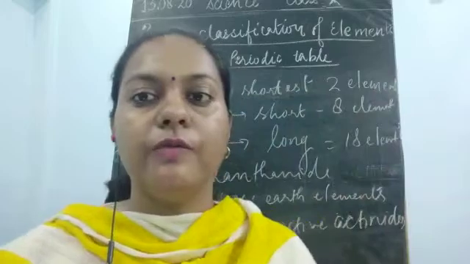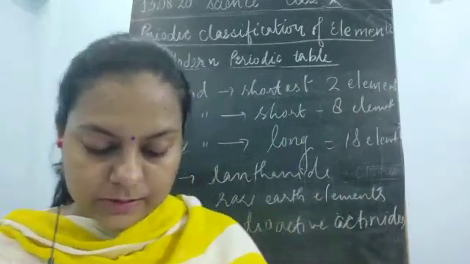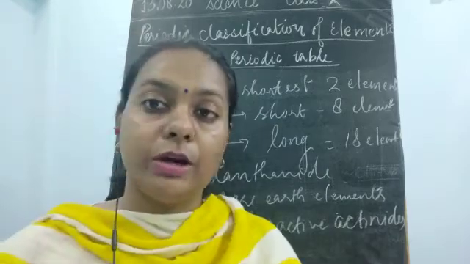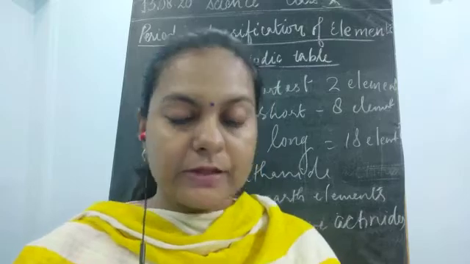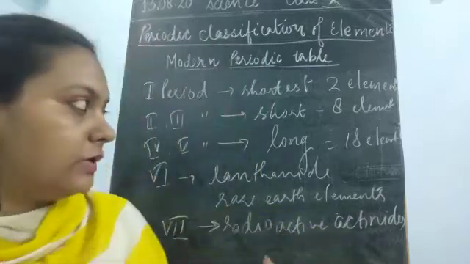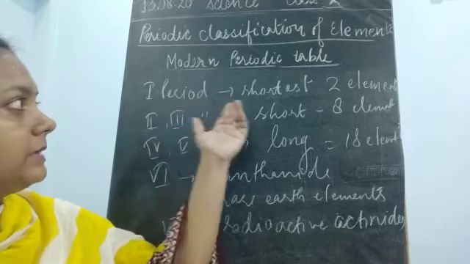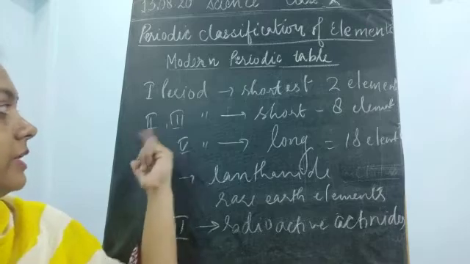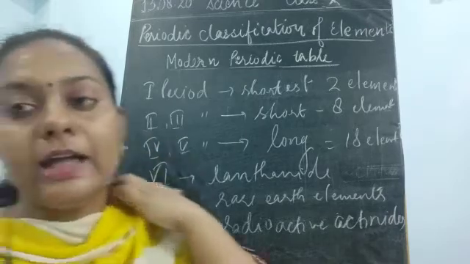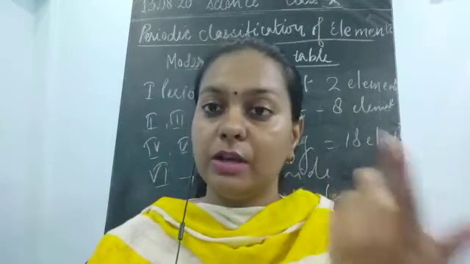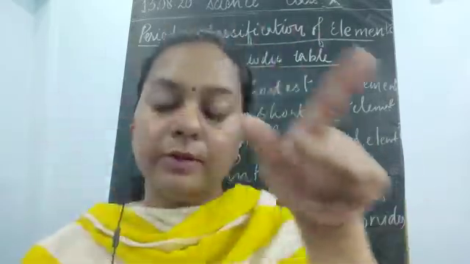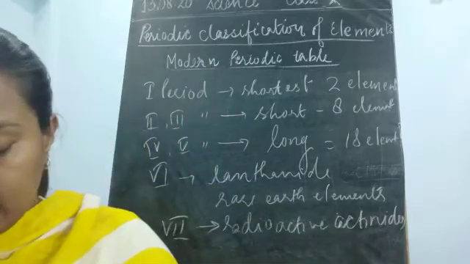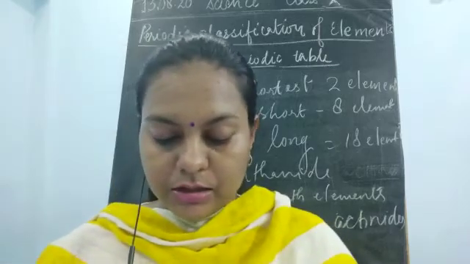As I have given you the overview of this modern periodic table, now it becomes very easy for you all to understand what kind of nature, what kind of chemical and physical properties the element might have. This was a very basic concept: if it is in the first period, it contains 1 shell, or 2 shells in the second period, then third means 3 shells, 4 means 4 shells, 5 means 5 shells, and this goes on. I have told you the meaning of the shell. Shell means the energy level present at the outer part of the nucleus of any atom, children. So this was about the modern periodic table.